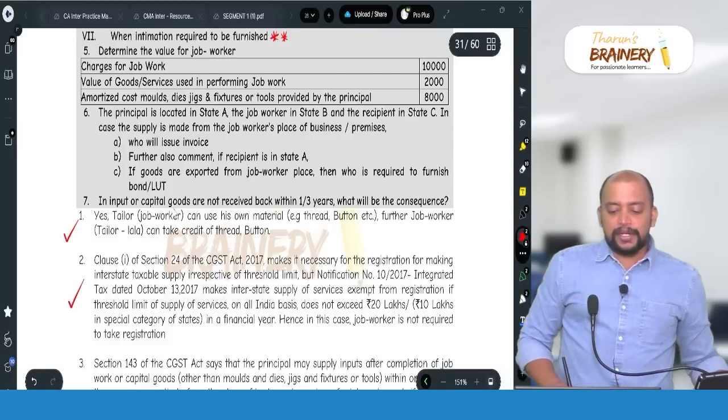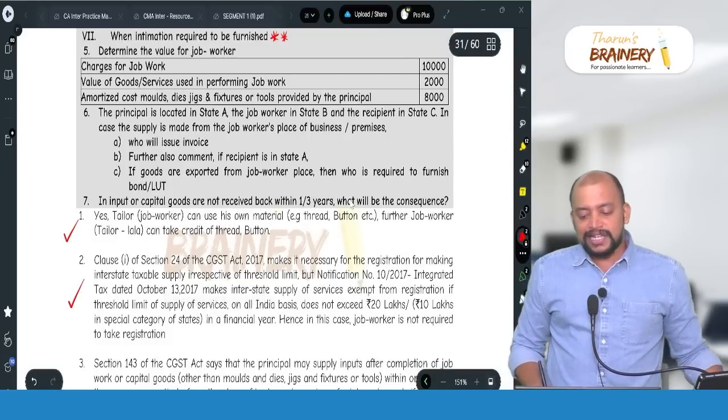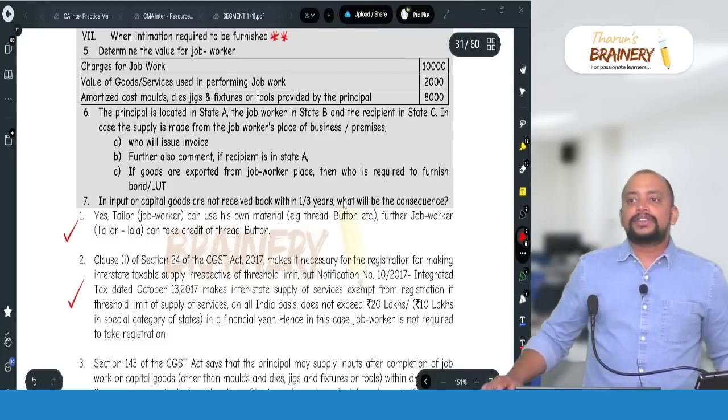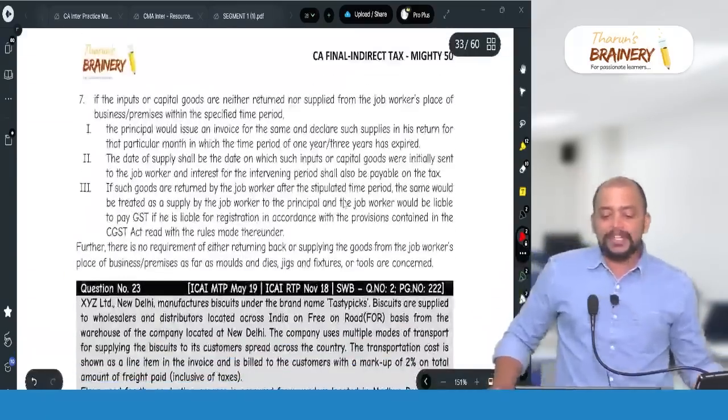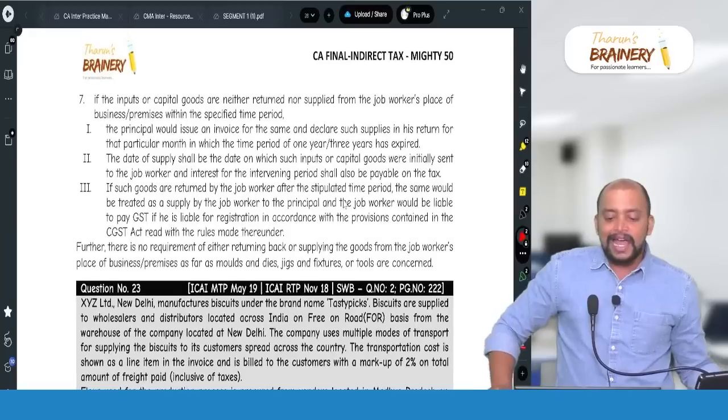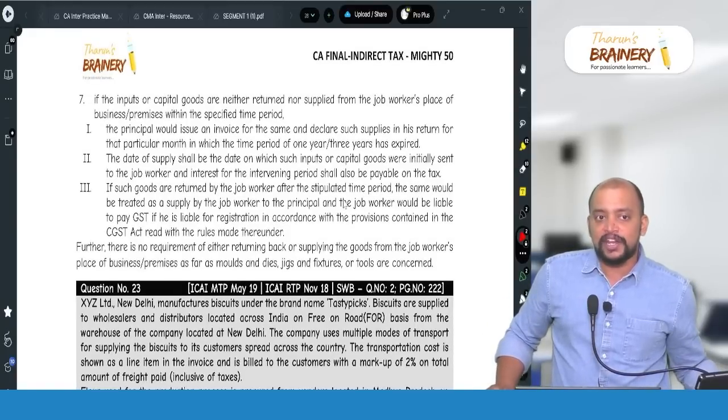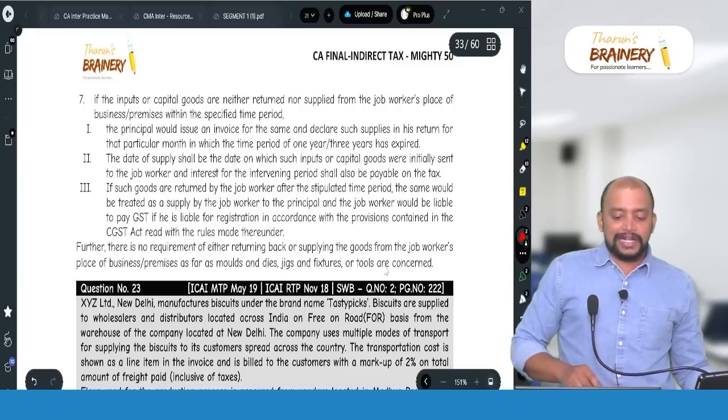if inputs or capital goods are not received back within 1 or 3 years, what will be the consequences? Then it will be treated as a supply by the principal to the job worker, and GST will be payable on expiry of the time limit. So that is what we need to write.